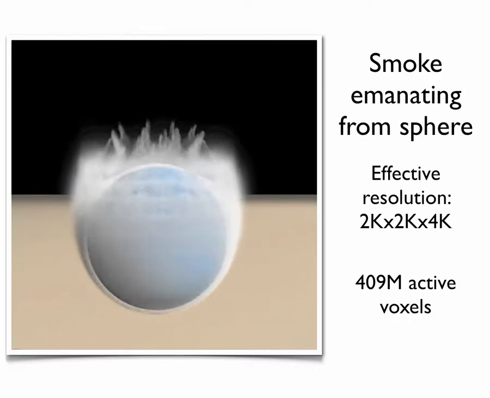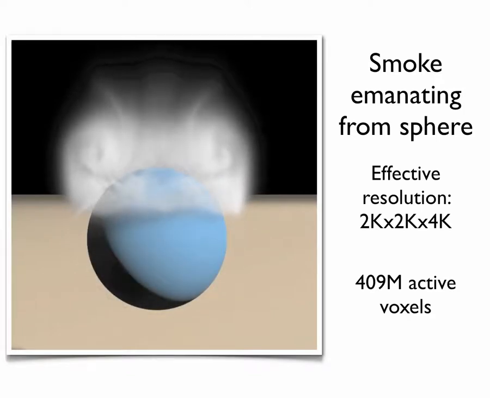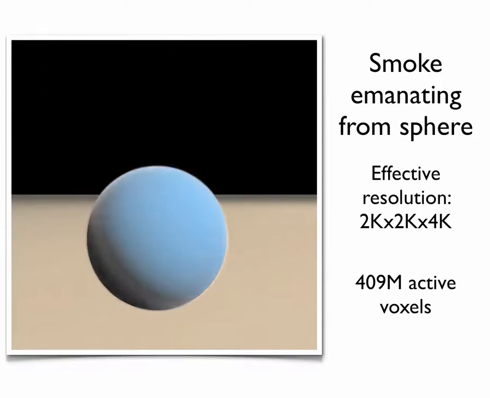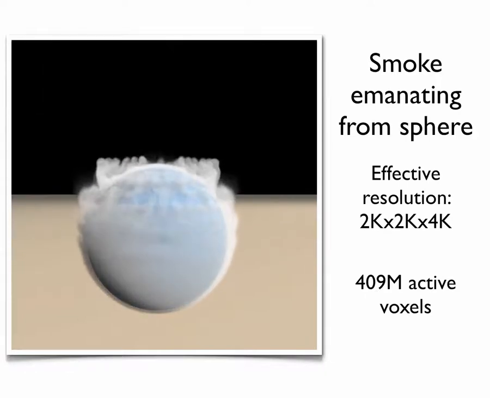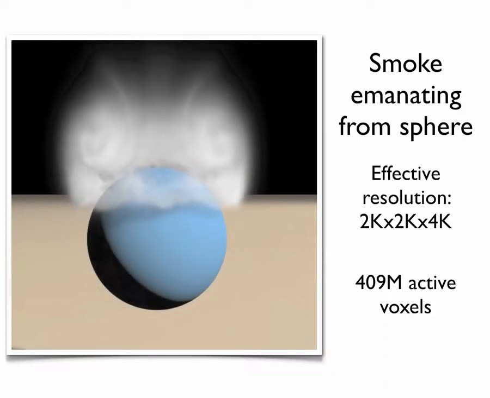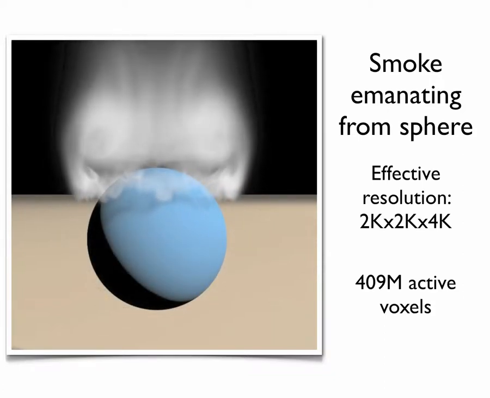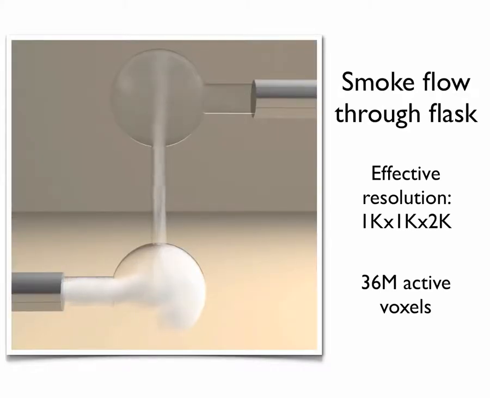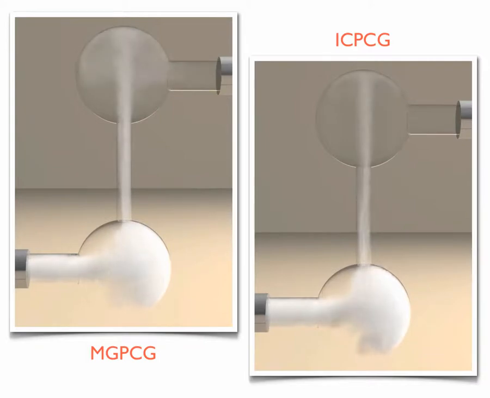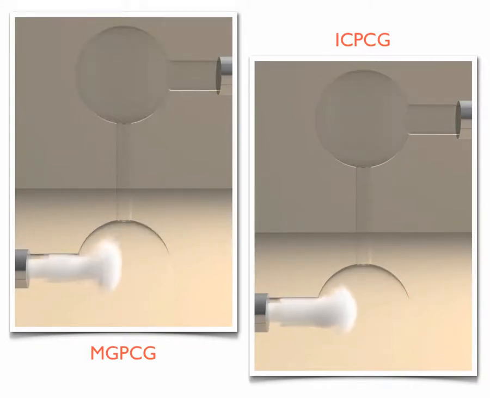In later frames, the sphere stops emitting smoke. We place more resolution closest to the sphere, producing the high level of detail near the sphere. This example demonstrates the ability of our method to handle complex geometries. We compare MGPCG to ICPCG on the same example, where the overall runtime cost for both is similar.